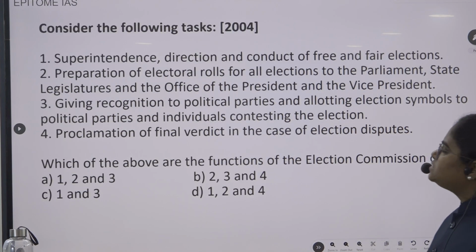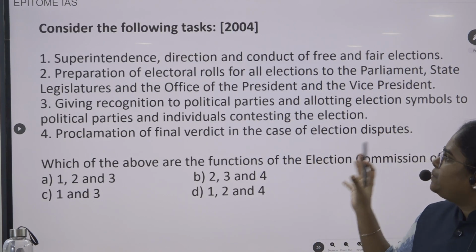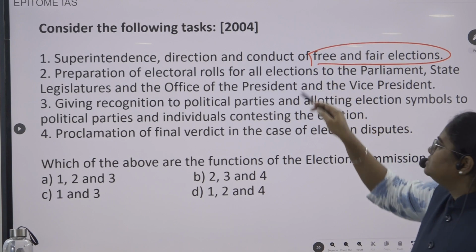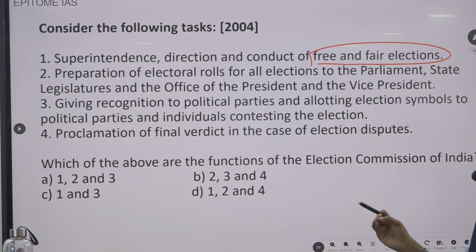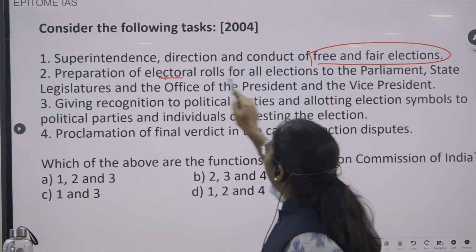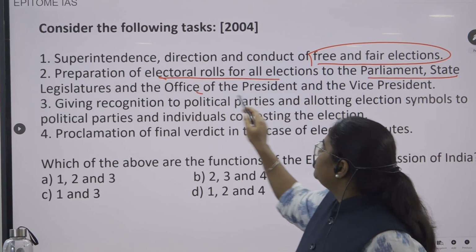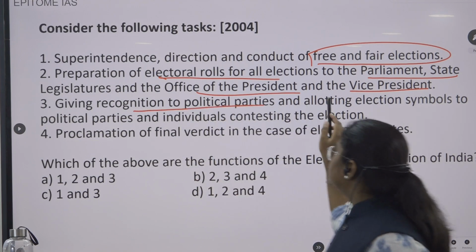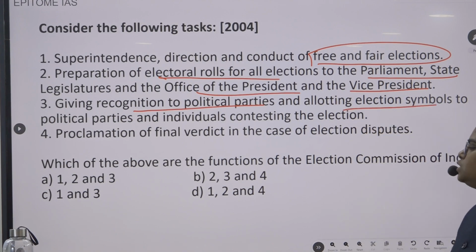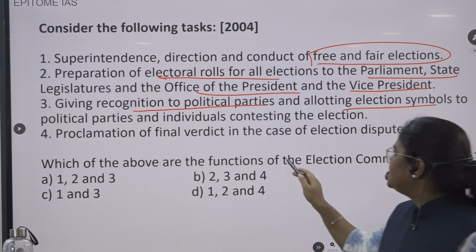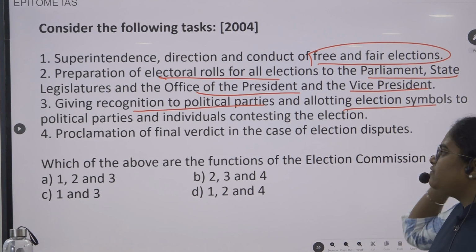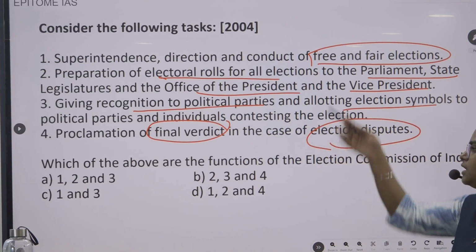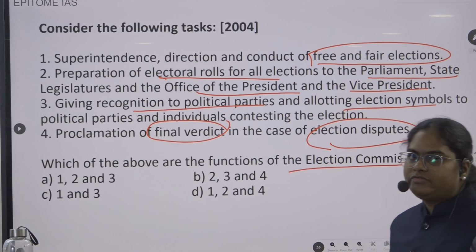Next question. Consider the following tasks. Superintendence, direction and conduct of free and fair elections. Preparation of electoral rolls for all elections to Parliament, State Legislature, President, Vice President. Giving recognition to political parties. Allotting election symbols to political parties and individuals contesting in the election. Proclamation of final verdict in the case of election disputes. Which of the above are the functions of the Election Commission of India?